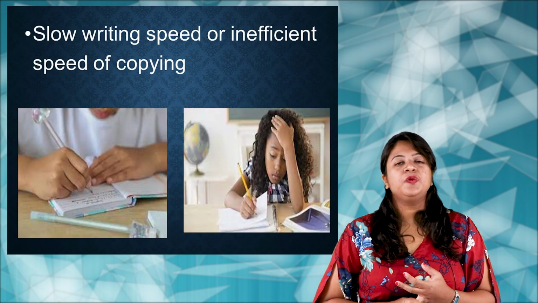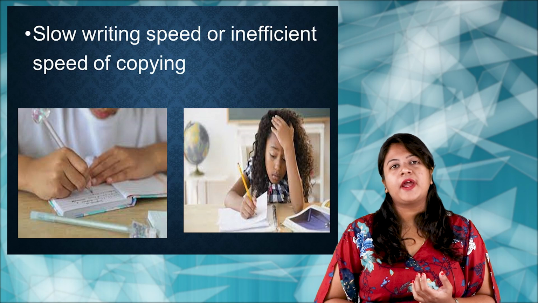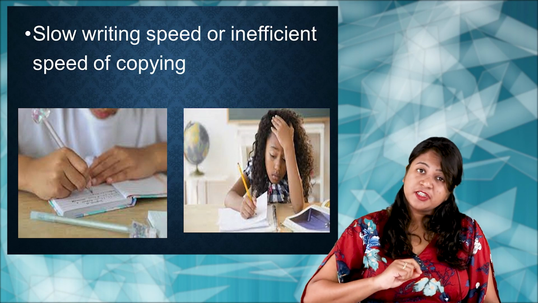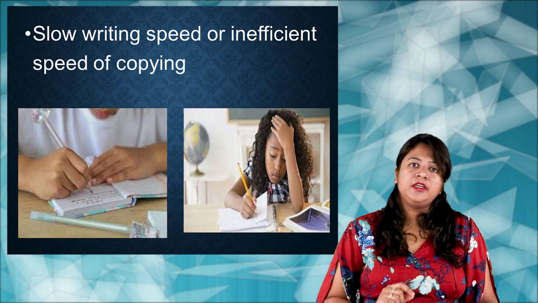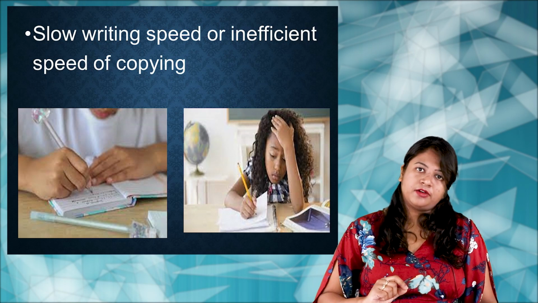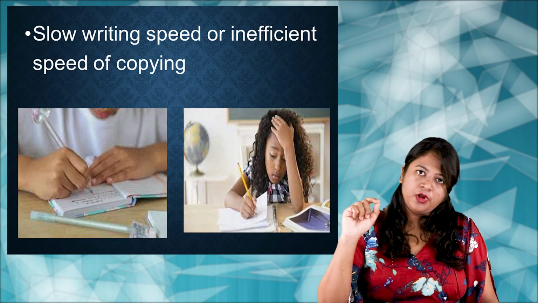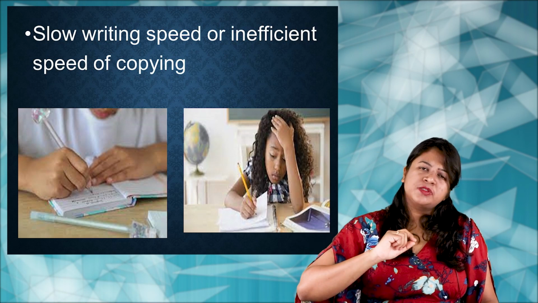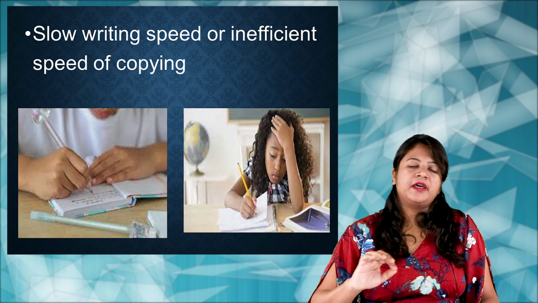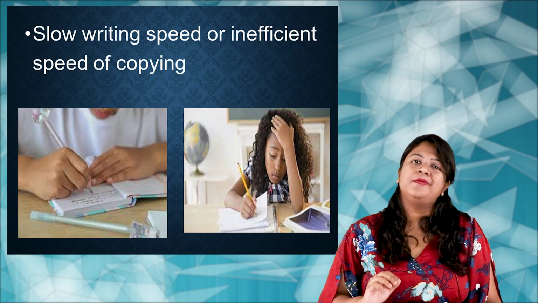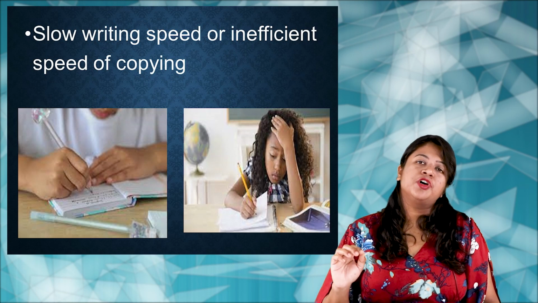The next thing you can note is a slow writing speed. The writing speed of the child will be very slow, even to copy something, right? Maybe a teacher is writing on the board, and he has a slow speed of writing. So copying a particular paragraph or lines also will be very difficult because of the poor speed.